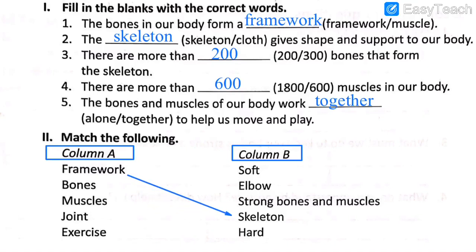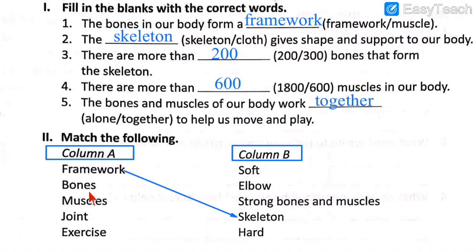Please write the answer. Against framework you will write the option skeleton, number 4. Here you can give the numbers 1, 2, 3, 4 and 5, and over here you can give the numbers or alphabets A, B, C, D and E. So here is option D.